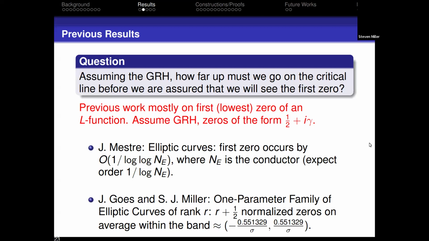What we were able to do is we could calculate things if the support of the Fourier transform of the test function was at most sigma, and sigma for us was less than 1, so that means these numbers are actually larger than the 0.55. So we actually had a decent sized window about the central point, but we knew we would see at least r plus 1/2 zeros in there. The larger support you can get, the smaller the window. So if you could get a larger sigma, you then start getting closer and closer and closer to what the Birch and Swinnerton-Dyer conjecture should be.